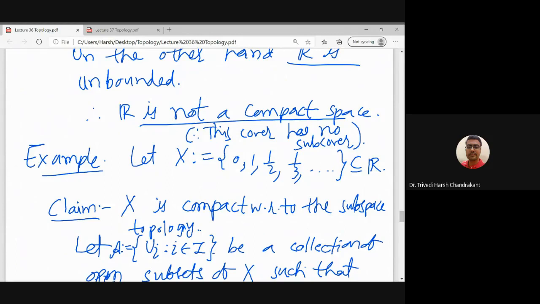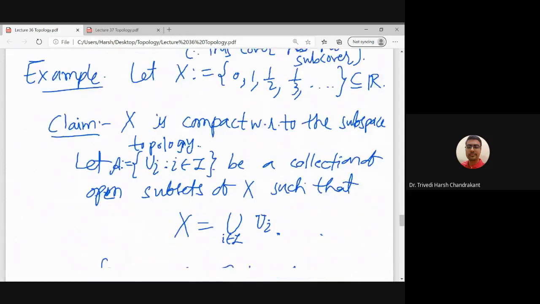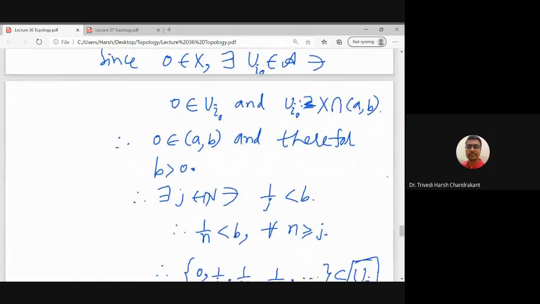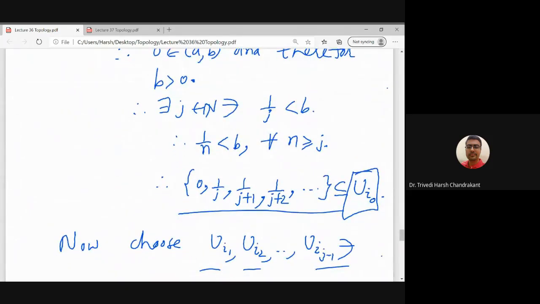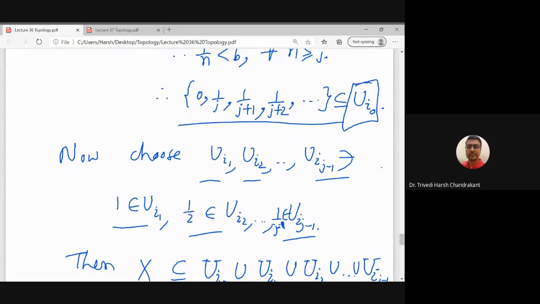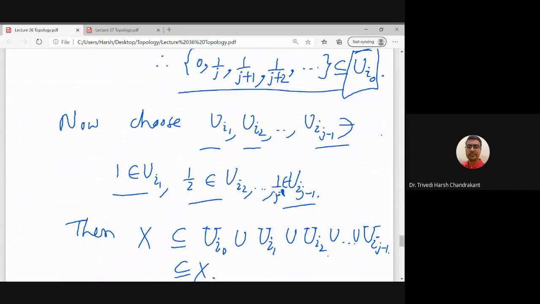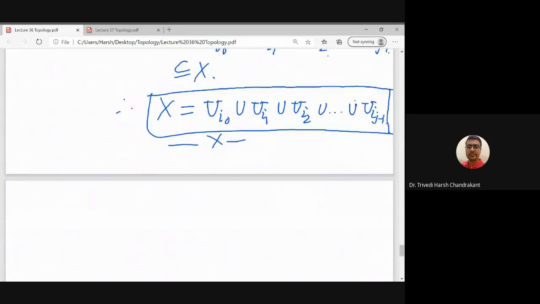So what is the meaning of a subset being compact, we will discuss in today's lecture also in more detail. But why is this particular subset actually a compact set? Because if I take any collection of open subsets which covers this particular set, then in fact I can choose finitely many sets which cover this set, and they are open. So therefore this is a compact space.